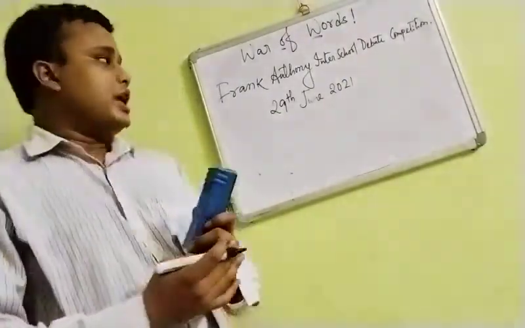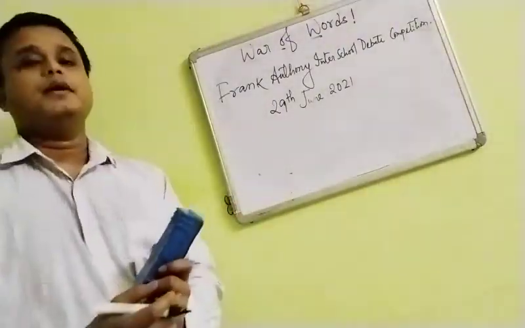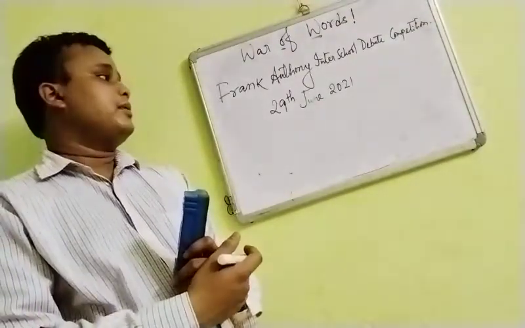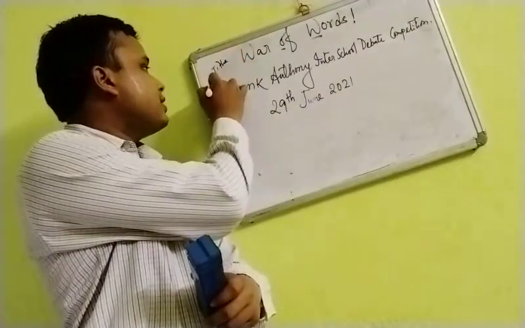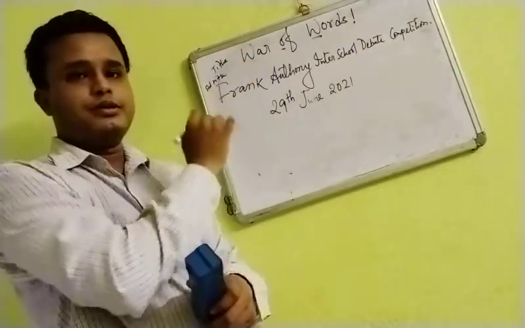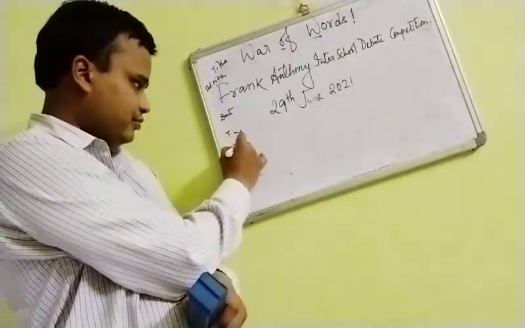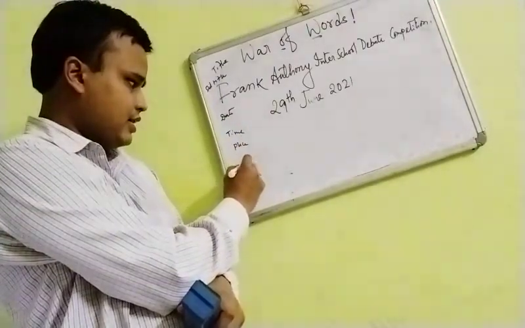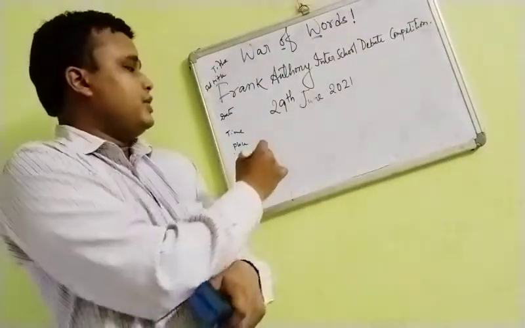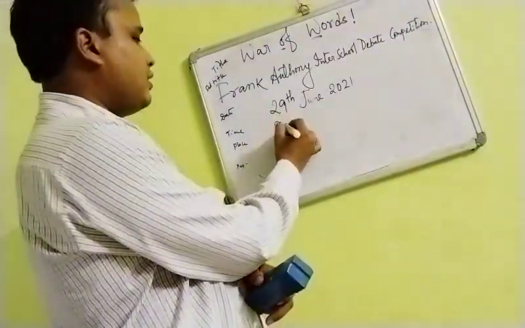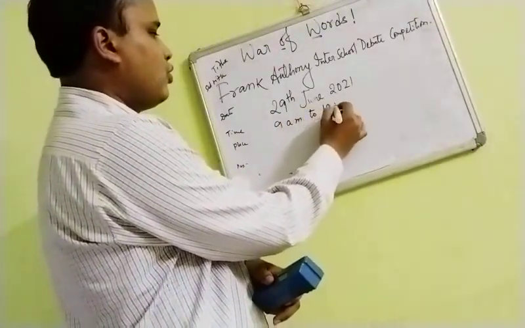Okay, then coming to the time. Now, what is the time? As you can see, first is the title, then the subtitle, then the date, then the time, then the place, then the description. Okay. So what will be here? Time I will be giving you. Suppose 9 AM to 12:30 PM.